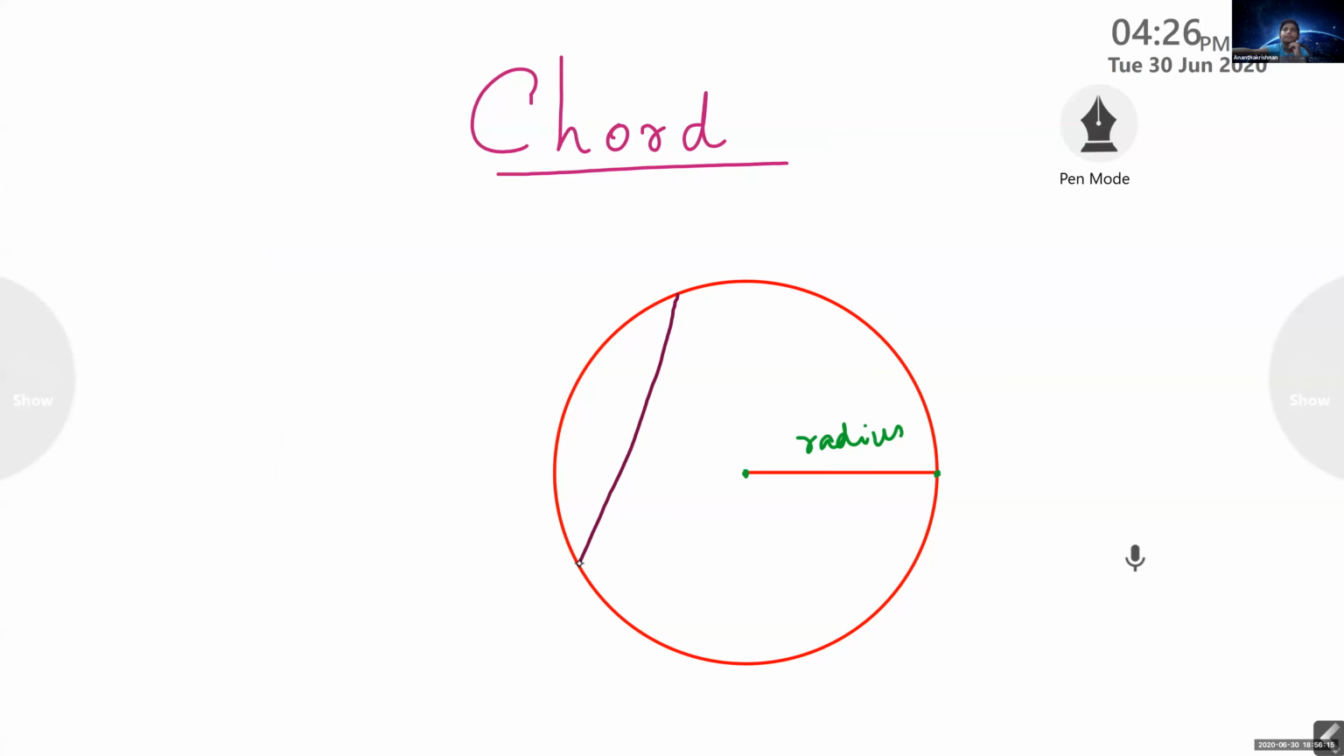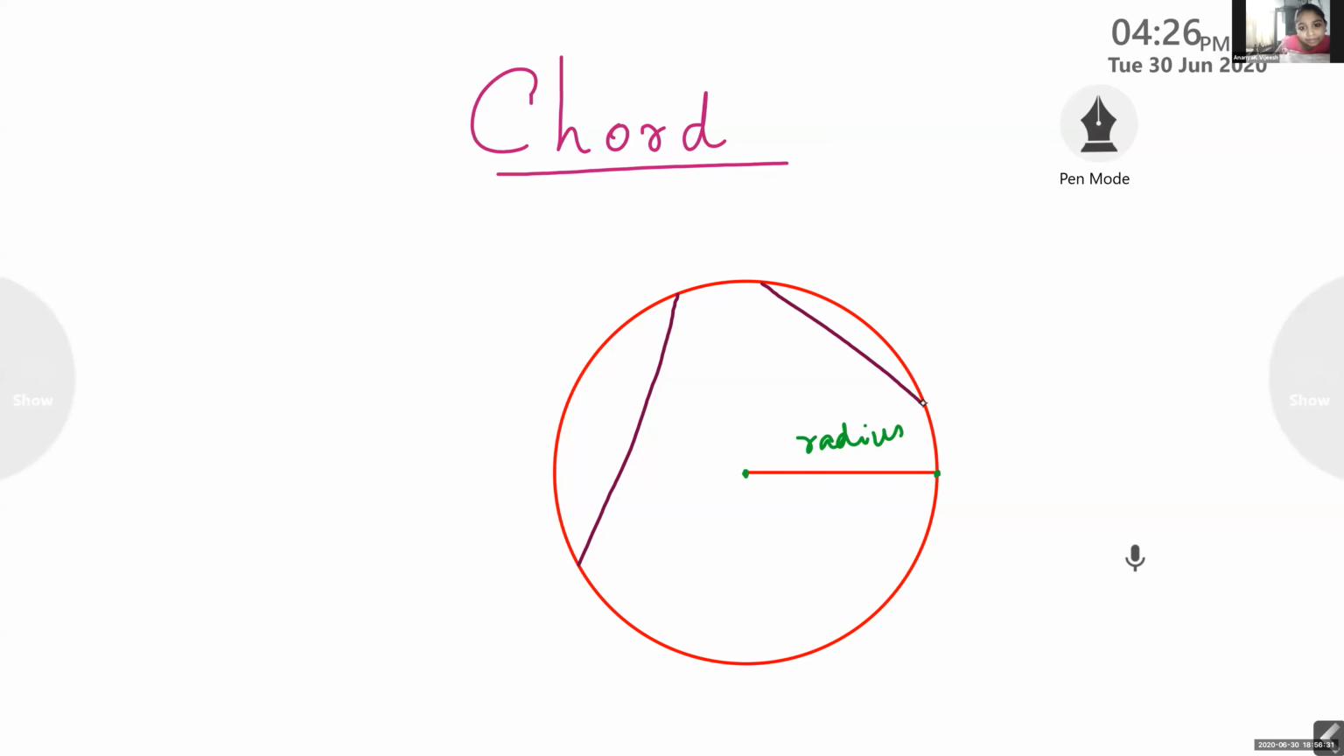A chord connects any two points of the circle. I can draw a chord like this, or from here to here one small chord.